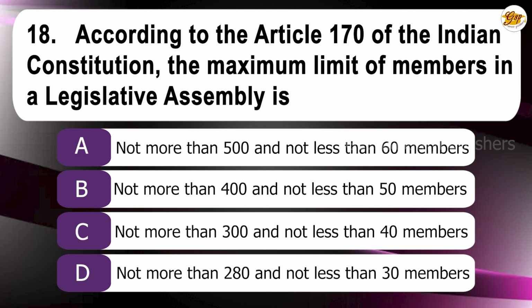18th question. According to Article 170 of the Indian Constitution, the maximum limit of members in the Legislative Assembly is A. Not more than 500 and not less than 60 members. B. Not more than 400 and not less than 50 members. C. Not more than 300 and not less than 40 members. D. Not more than 280, not less than 30. The correct answer is A. Not more than 500 and not less than 60 members.